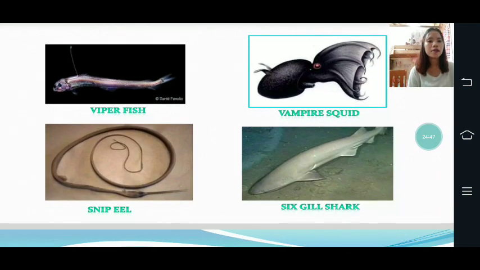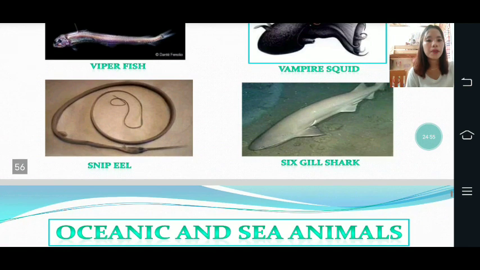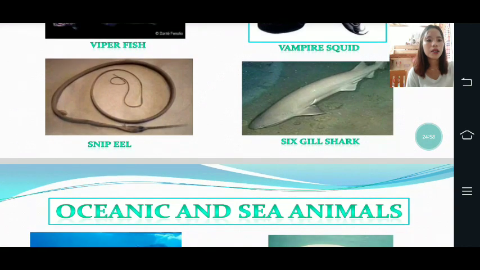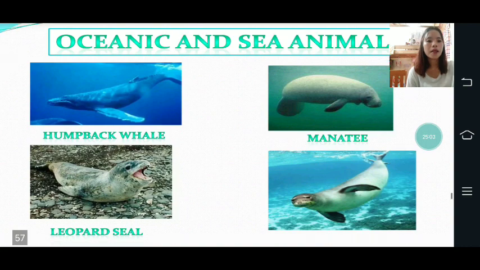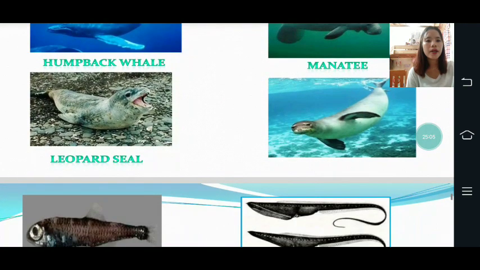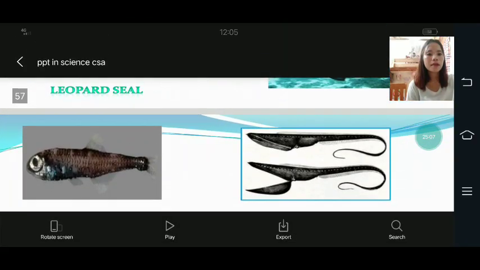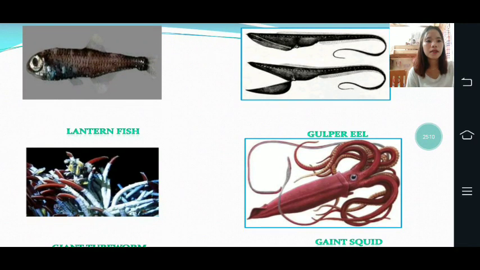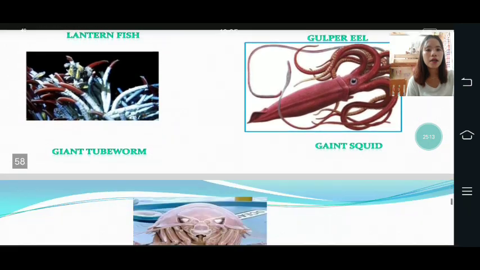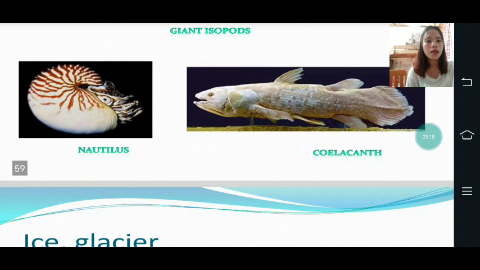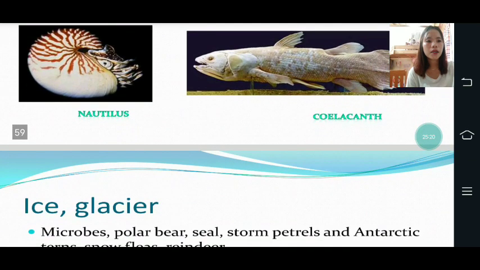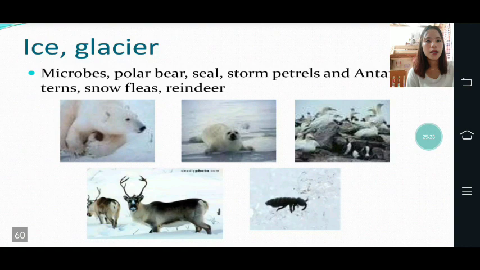In fauna, this is a viperfish. The first picture is the viperfish, then the second is the vampire squid, then the snake eel, then the six-gill shark. In oceanic and sea animals: humpback whale, manatee, leopard seal, lanternfish, gulper eel, then the giant tube worm, giant squid, then the giant isopods, nautilus, or the coelacanth.